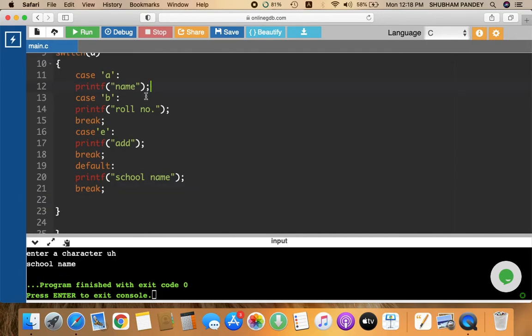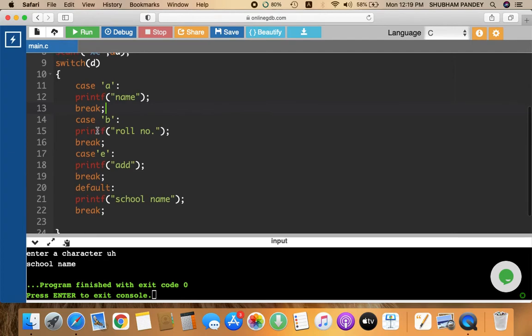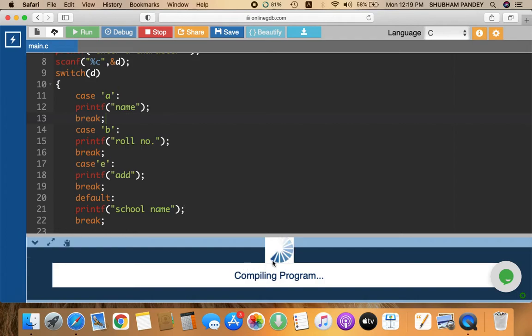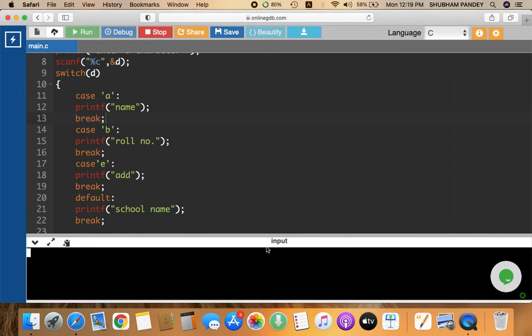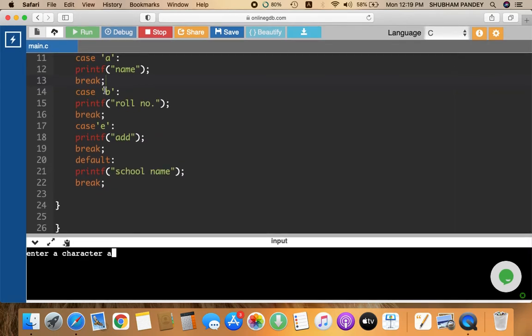Let's run this code. Okay, so I forgot to write here break actually. Now see here what happened when I compile this code. I am running this code and it is compiling my program. It is going to ask me a character value because I have written here enter a character. Okay, so I entered a small a. So case A is going to be executed and this name is printed, after that break statement is written. That's why it comes out of the loop. If I press enter, name is printed.